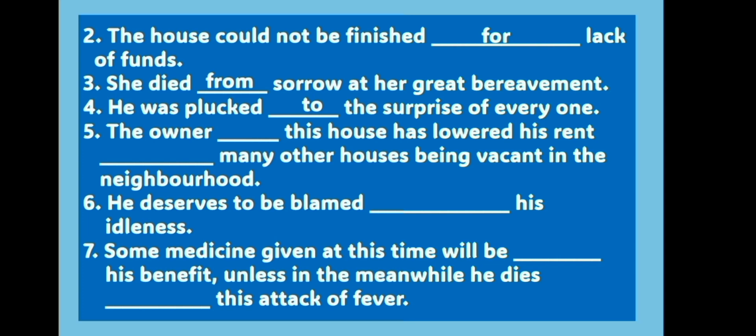Number 5. The owner of this house has lowered his rent for many other houses being vacant in the neighborhood. As the first part of the sentence expresses possession, the preposition of has been used. In the second part, any one of the prepositions showing cause or reason like for or owing to or because of can be used, as the second part shows the reason or cause for lowering the rent.